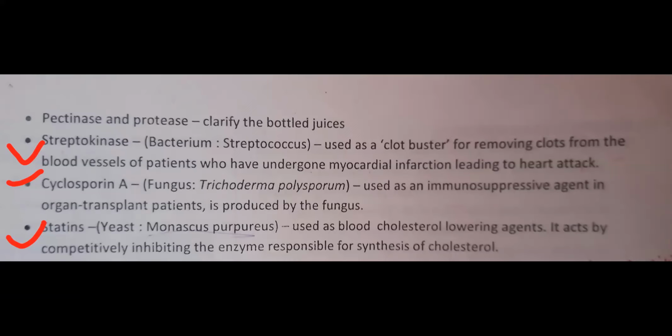So whenever blood flows in a blood vessel, if the blood becomes thick and clots are formed, suppose this is the blood vessel and here a blood clot is formed.